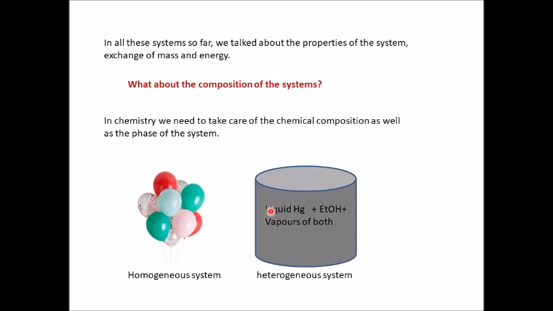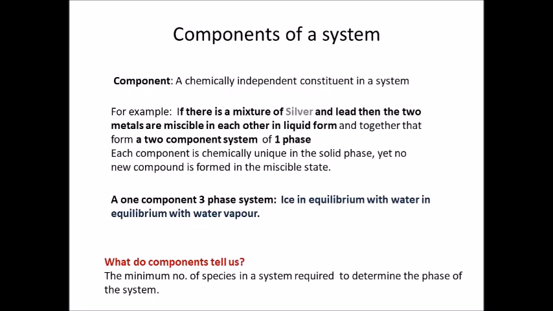So how many phases? Liquid mercury is actually a metal. ETOH, that is ethanol, is liquid, that is one phase. Liquid mercury is a second phase, and vapors of both, that is a third phase. So this is a heterogeneous system. So we have seen what are the different types of system: homogeneous, heterogeneous, with respect to what? The phase of the system.